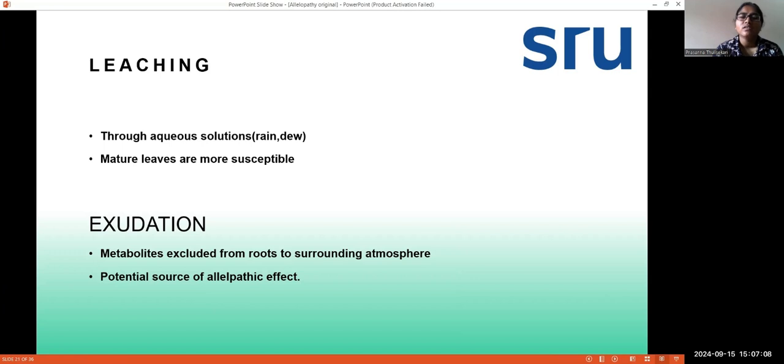Next is exudation, metabolites excluded from roots to surrounding surfaces. Potential source of allelopathic effect. So root exudates are the potential sources of allelopathic effect. Means allelopathic chemicals are more released only through the root exudates, and metabolites present in that root part can be easily released to the surrounding atmosphere.